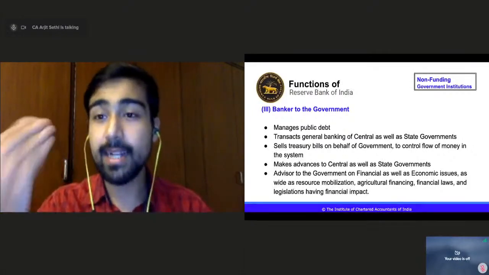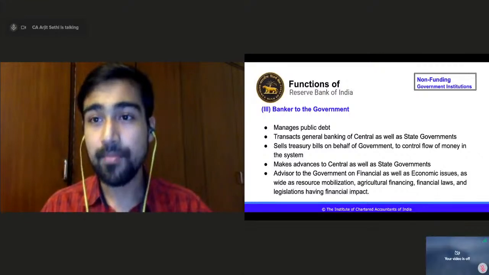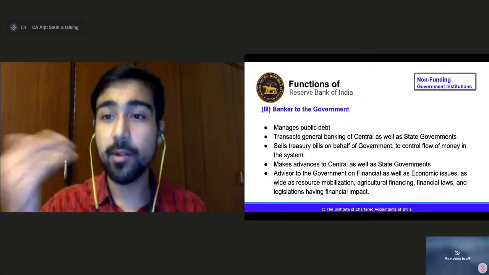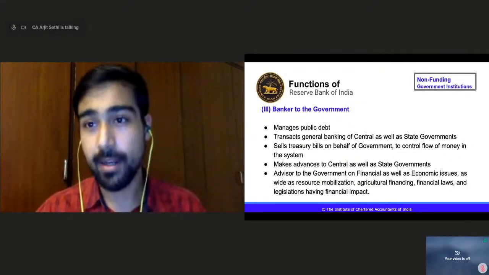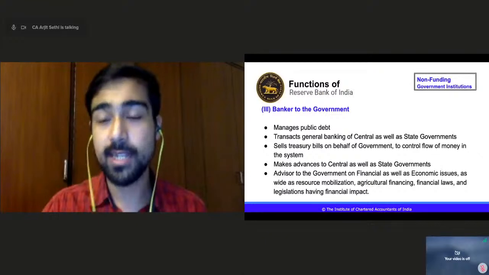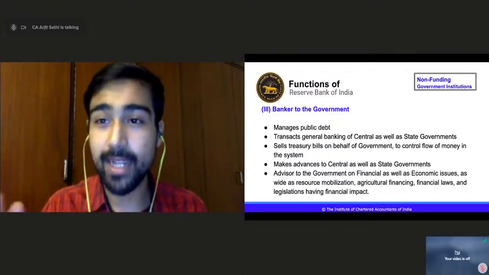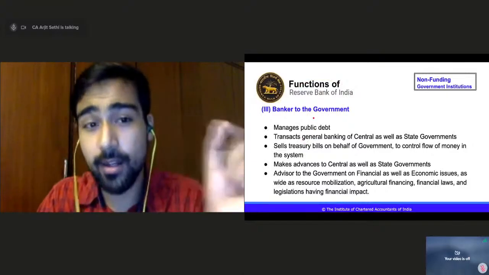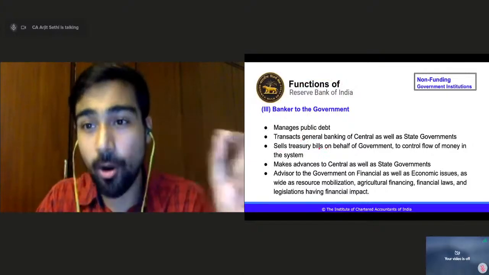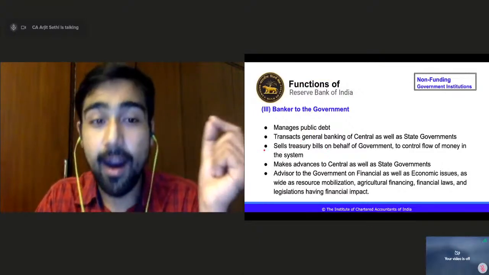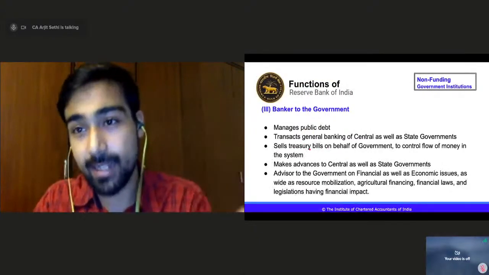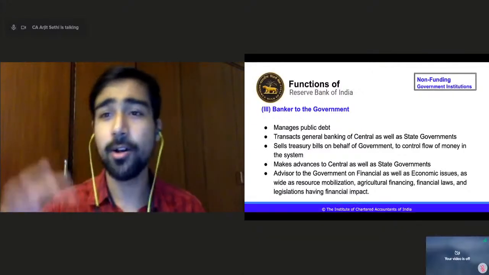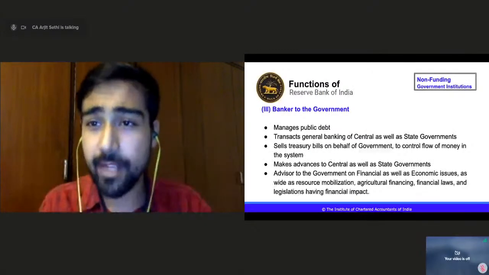People buy that, and they get interest for that bond, right? For example, the government says you buy bonds for 1,000 rupees and I will give you an interest of 100 rupees every year, right? So who issues this bond? Where does that money get stored? It is with the RBI, because it is the banker to the government. For government bonds and treasury bills, RBI is the bank that actually transacts, right? As simple as that. Like your salary comes into your bank, you do an FD with your bank.